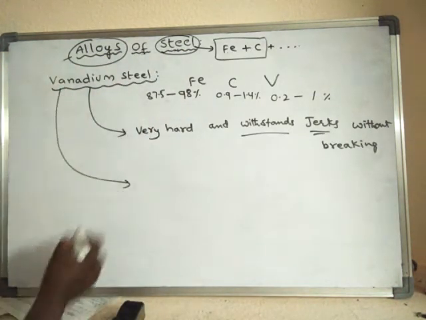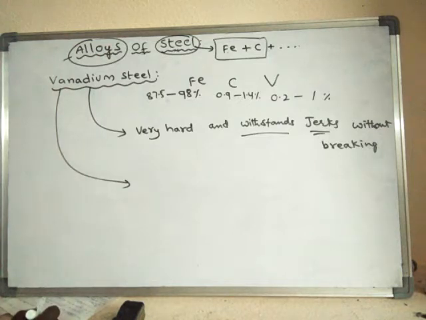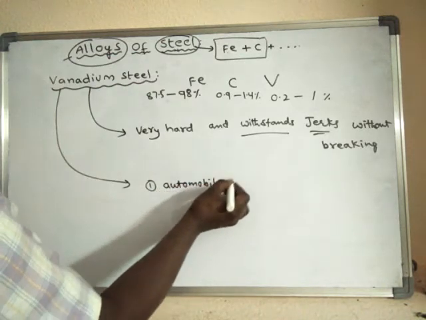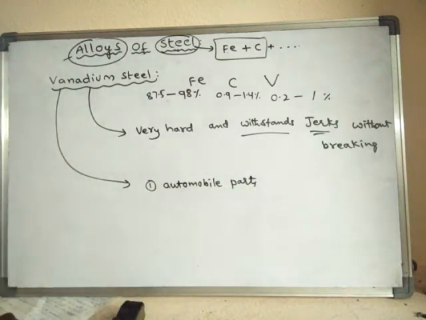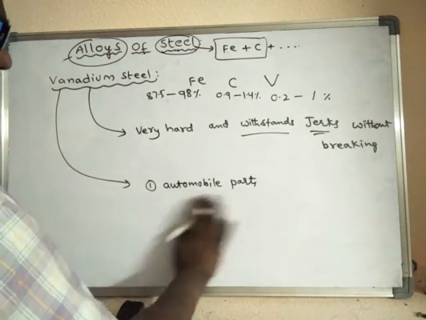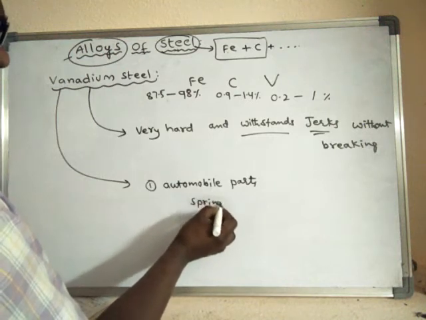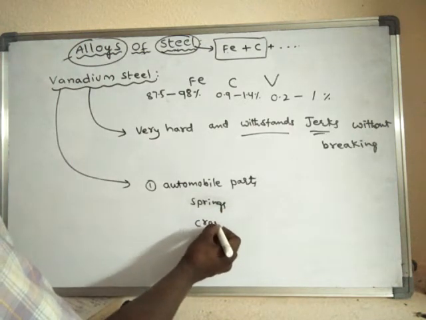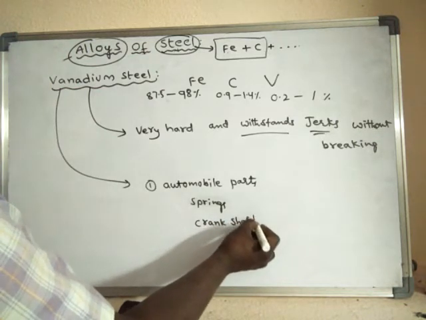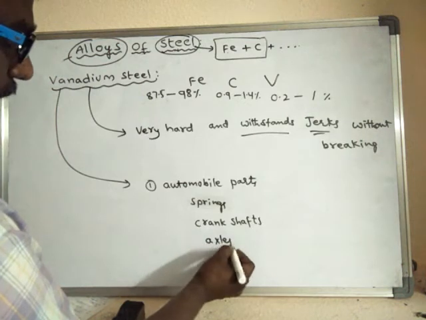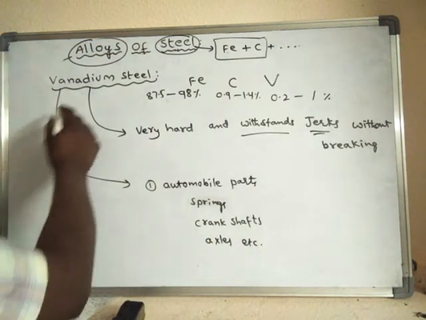If you see the uses of vanadium steel, it is used in making automobile parts such as springs, crankshafts, axles, etc. These are made up of vanadium steel.